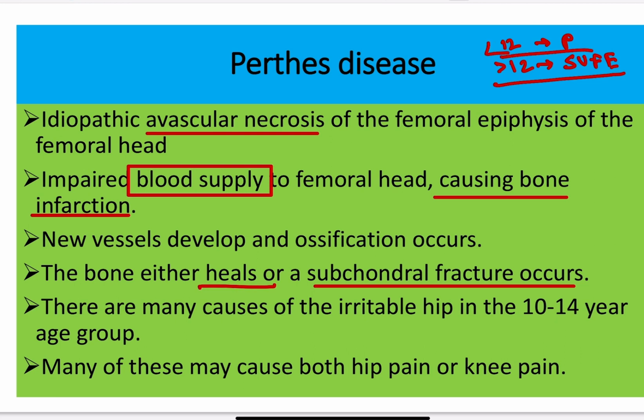So more than 12 years of age usually SUFE develops, and less than 12 years old there is Perthes disease. And in the very young, that means 1 to 2 years of age, in this age group there is DDH, that means developmental dysplasia of the hip joint. This age group is very important in answering the question: above 12 years usually SUFE develops, below 12 years and above 3 to 4 years it is Perthes disease, and at 1 to 2 years it is DDH.